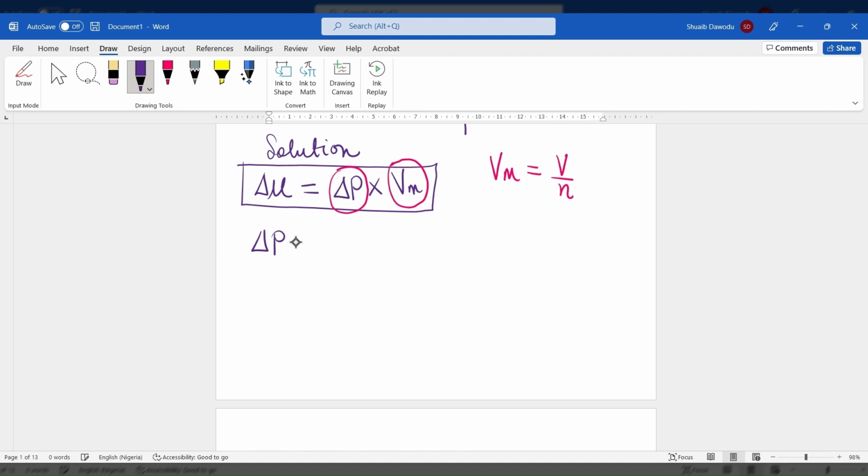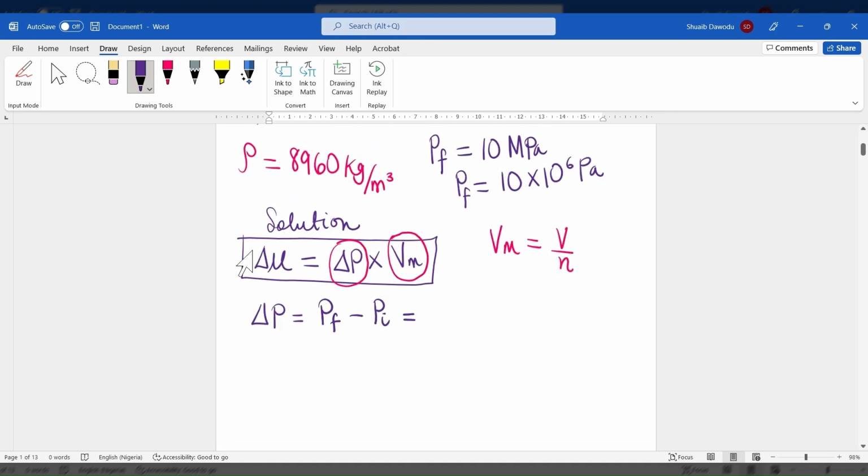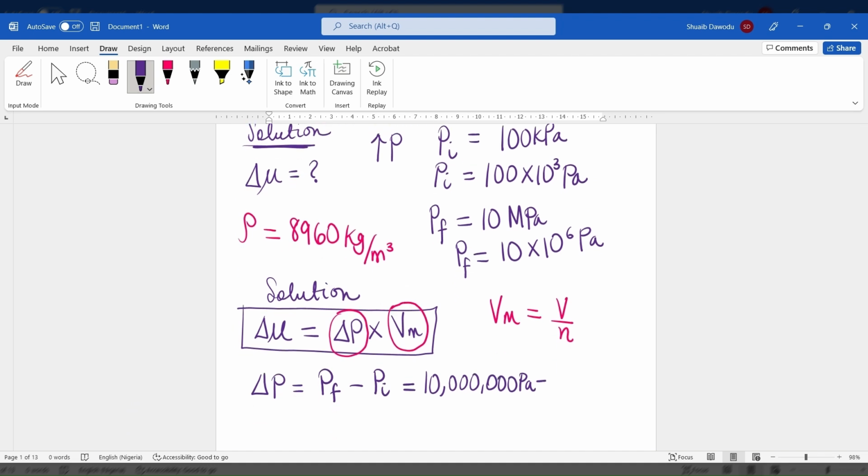Change in pressure is simply P final minus P initial. We know P final to be 10 times 10 to the power of 6 pascal, minus P initial, which is 100 kilopascal, that is 100 times 1000 pascal.